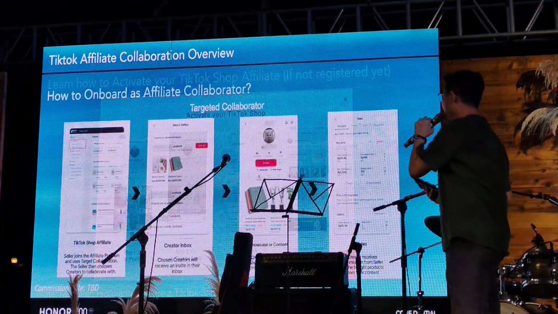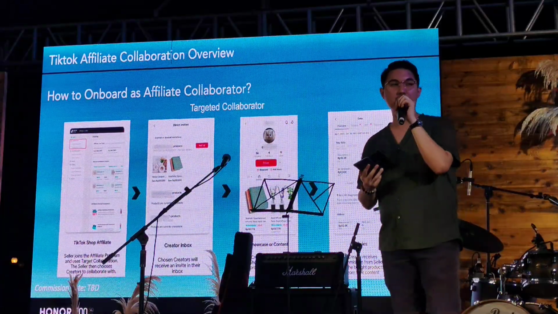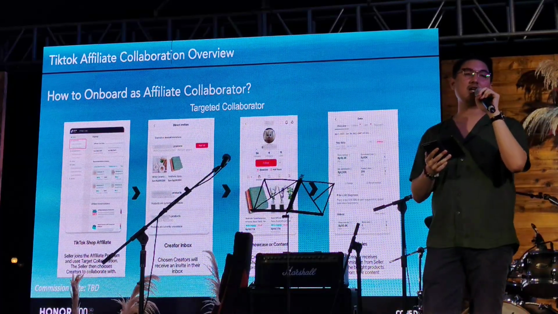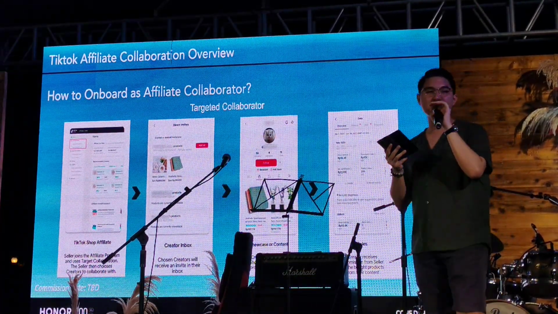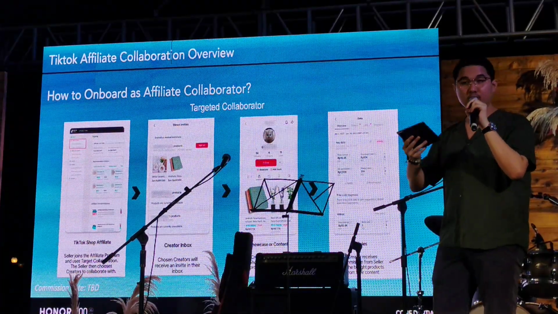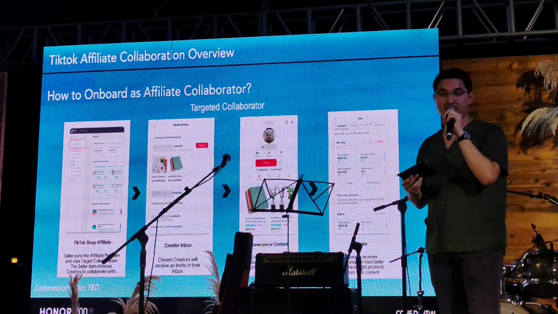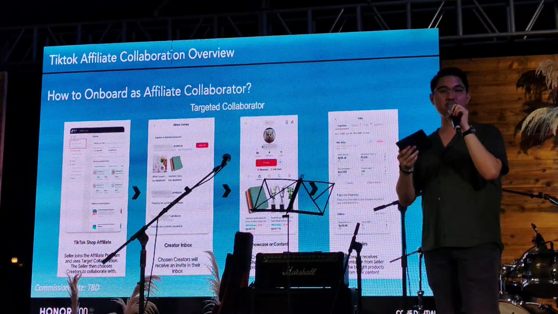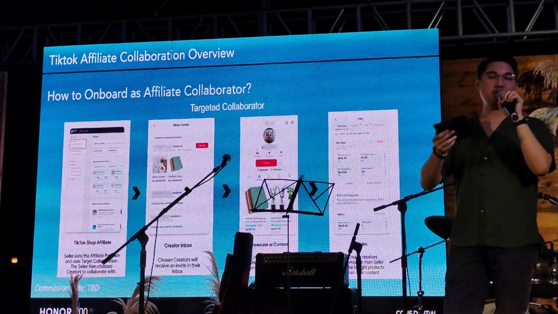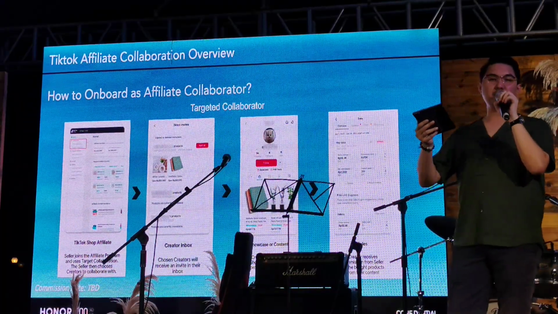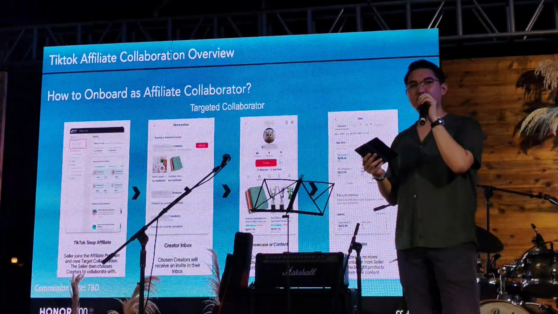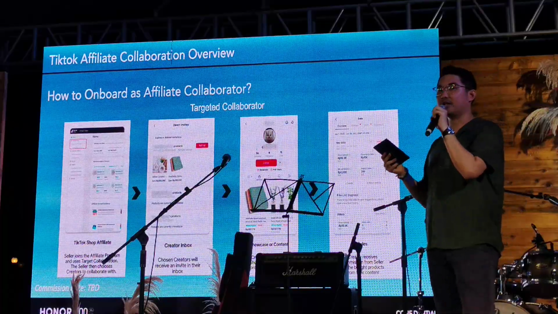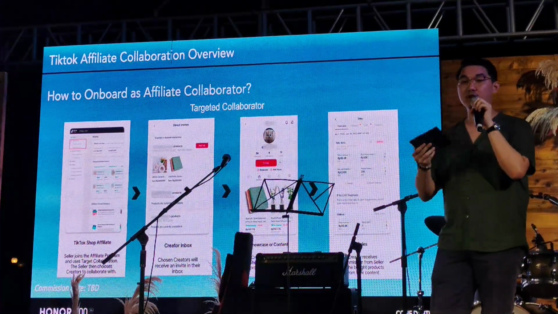Next slide, please. I showed earlier that there are two types of collaborators, targeted and open. But of course, since you guys are our beloved media partners and KOLs, Honor will be reaching out to you to invite you to be our affiliates. How would this work? Us, the Honor brand, will send you an invite to be our affiliate. I know that you guys are already posting for our different phones, especially the X9B, Honor 200, and our other models. But this is basically an additional incentive for you in creating your content.